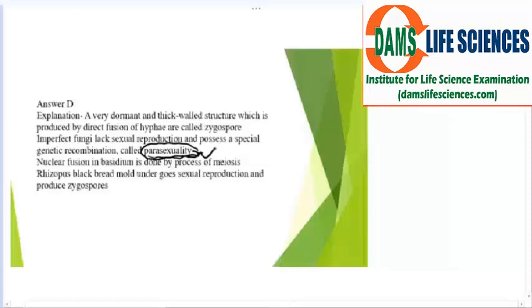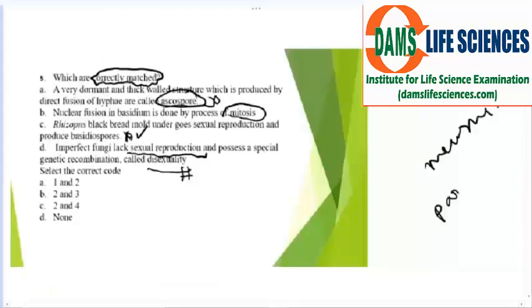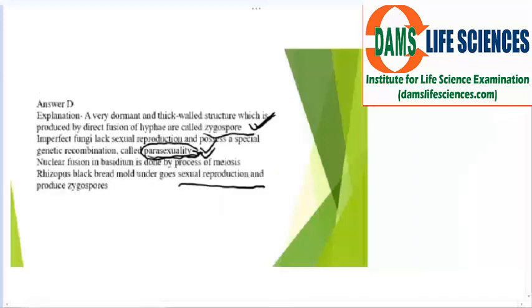The first one: a very dormant structure which is produced by direct fusion of hyphae is called zygospore. Okay, and imperfect fungi lack sexual reproduction and possess a special genetic recombination. It is called parasexuality. And nuclear fusion in basidium is done by the process of meiosis, that I have already told. Rhizopus black bread mold undergoes sexual reproduction and they produce zygospore. Okay, here they have given basidiospore. No, they produce zygospore.